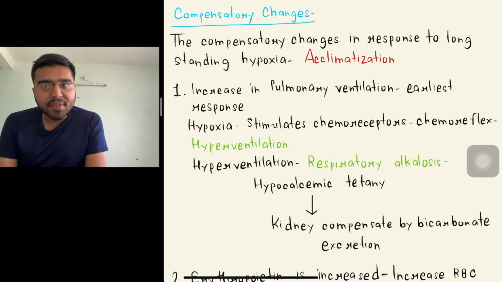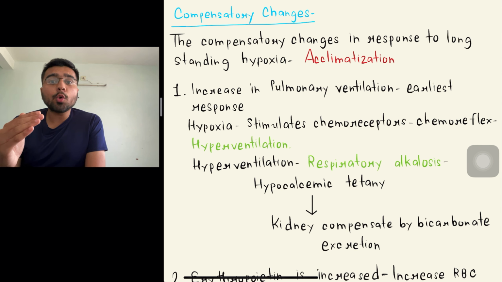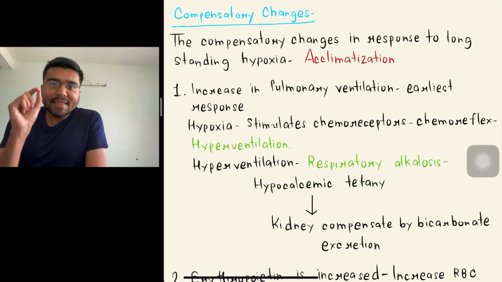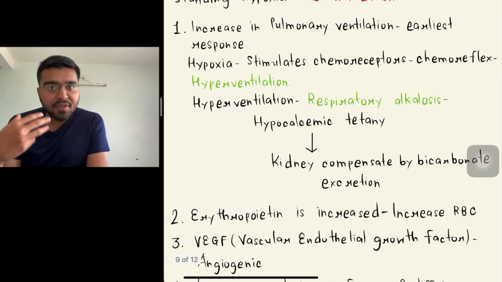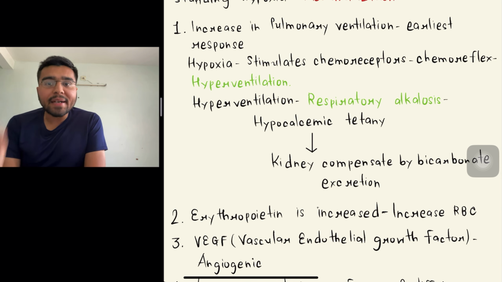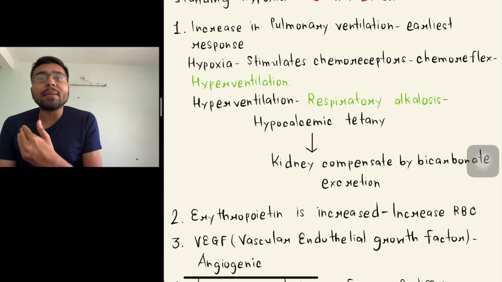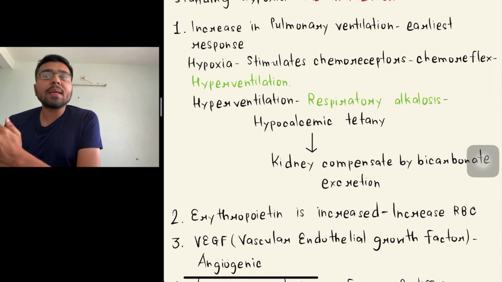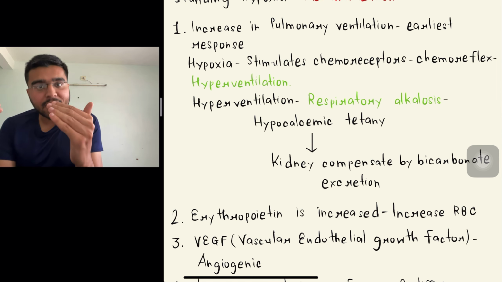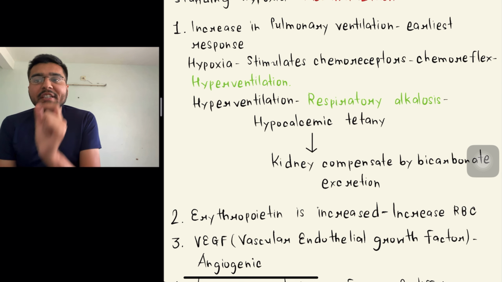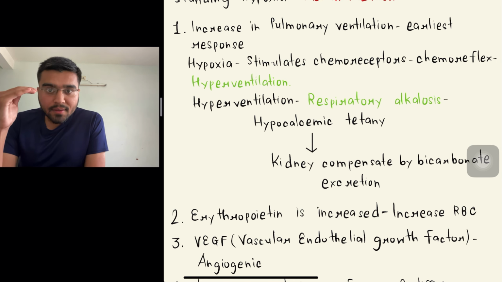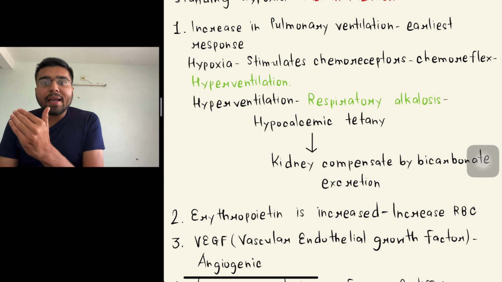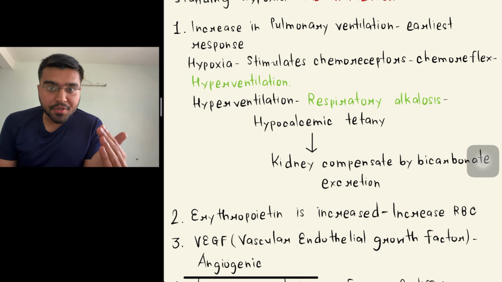What are the compensatory changes that happen in response to long-standing hypoxia? That phenomenon is known as acclimatization. The first thing that happens in acclimatization is increase in pulmonary ventilation. That is the earliest response. Hypoxia stimulates chemoreceptors that initiate chemoreflex and that will lead to hyperventilation. Hyperventilation will lead to respiratory alkalosis. Hypocalcemic tetany happens and that will lead to compensation by the kidney, and the kidney will lead to bicarbonate excretion.